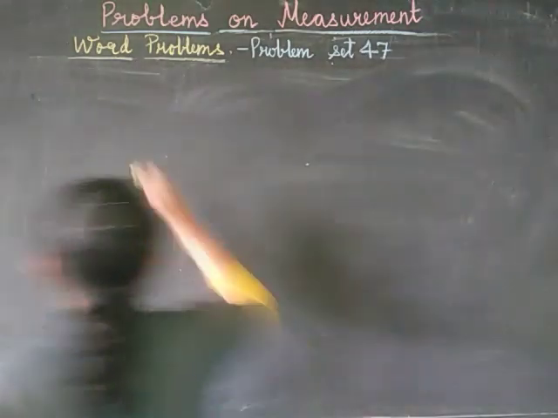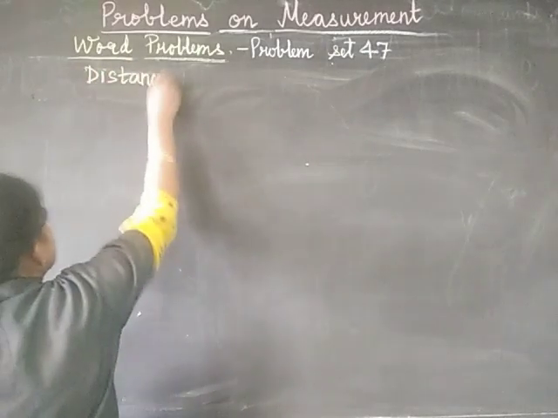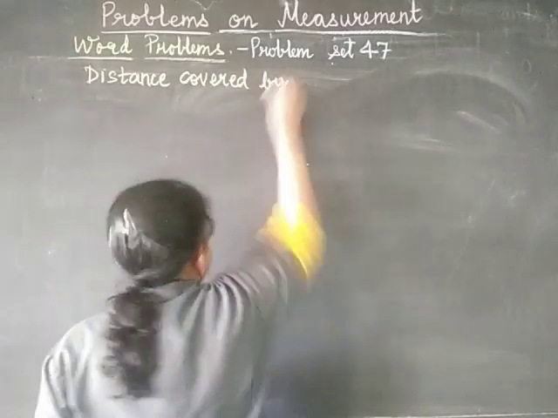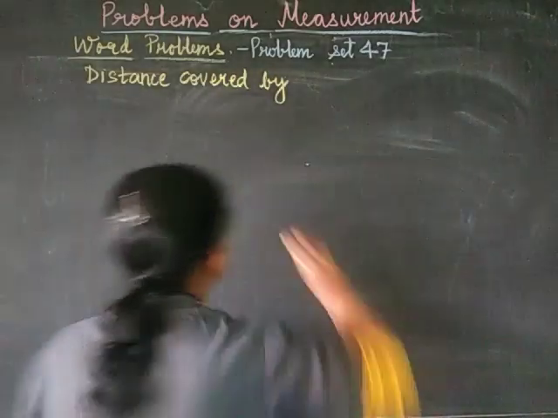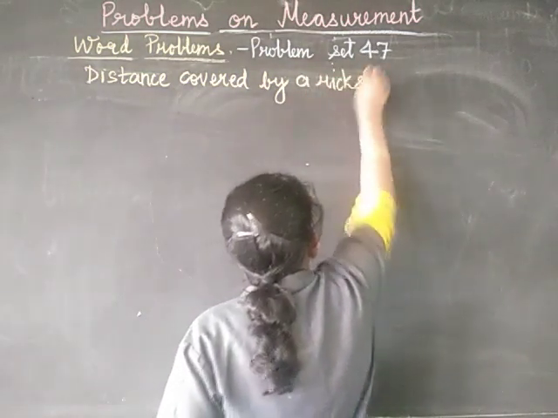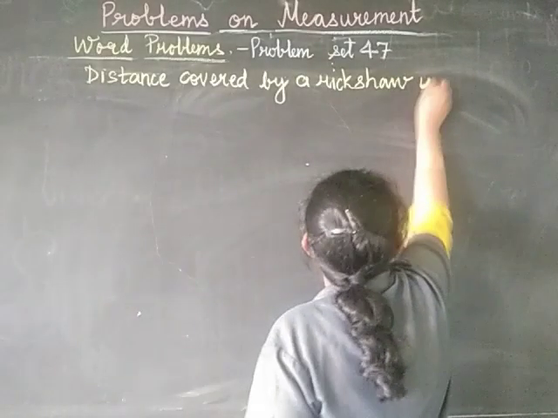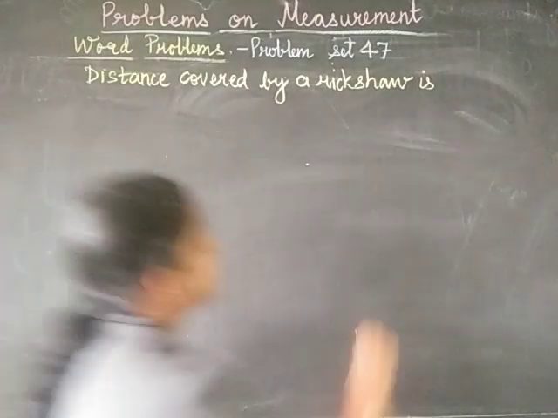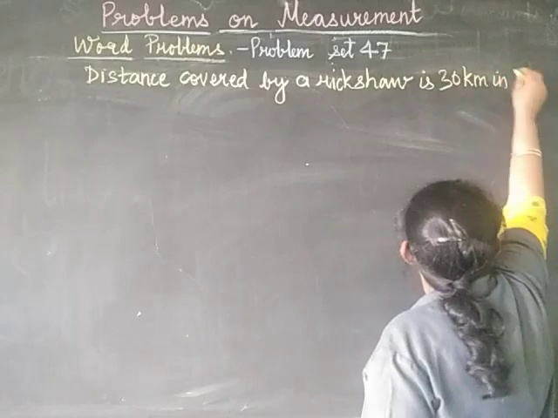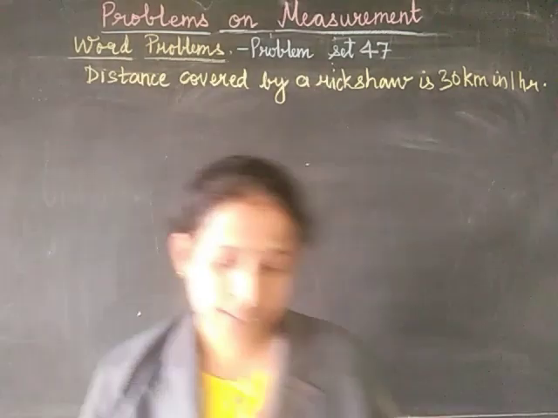So let's write: therefore, the distance covered by a rickshaw is equal to 30 kilometers in 1 hour.